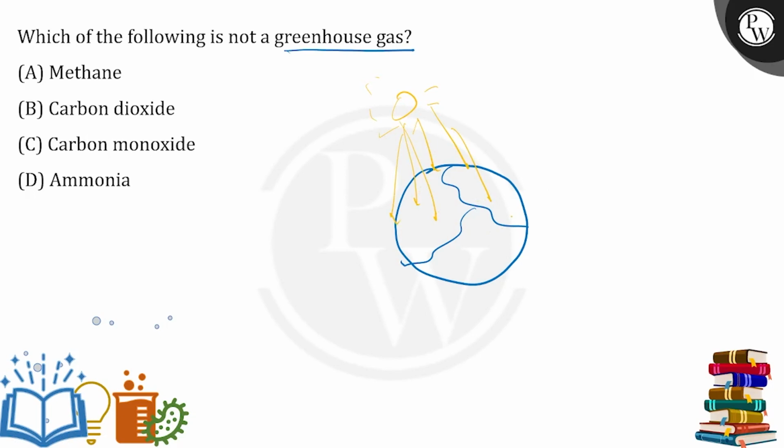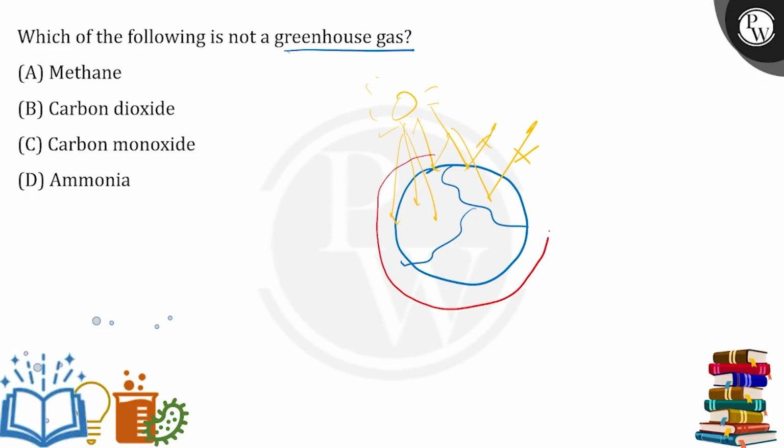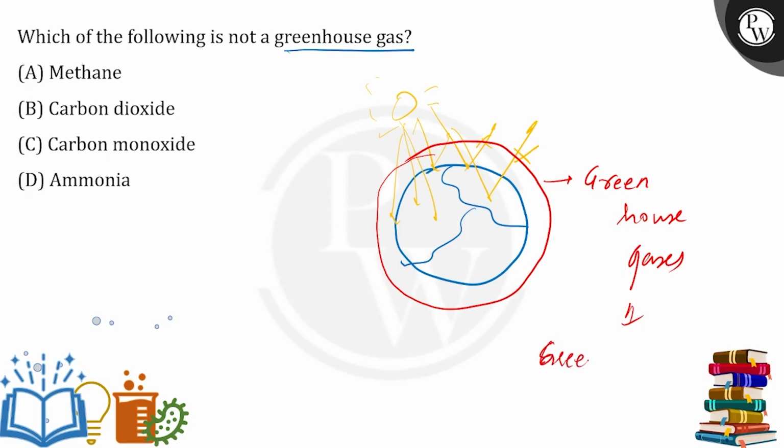So what will happen here is that a very little amount of light rays is absorbed. So all of them must go back, right? But this doesn't happen. Why? Because there's a blanket here, a blanket of gases. This blanket of gases is known as green. This blanket of gases is made up of greenhouse gases, which shows the greenhouse effect.